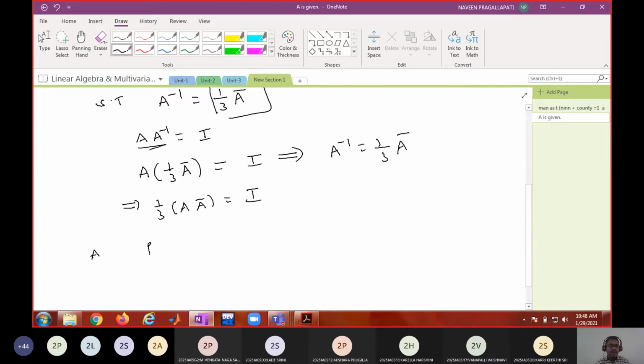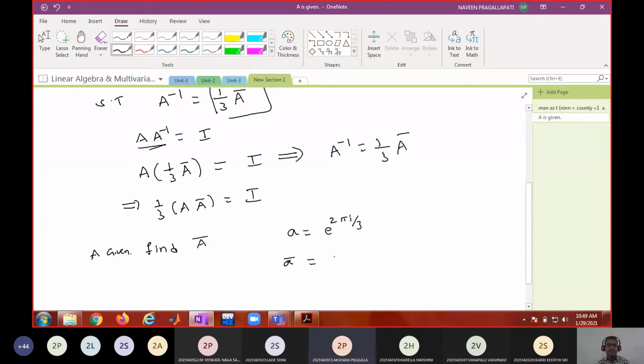Now A is given. You know how to find out A bar. What do you mean by A bar? Replacing every element with its complex conjugate, right? So if A equals e power 2 pi i by 3, then what will be A bar?